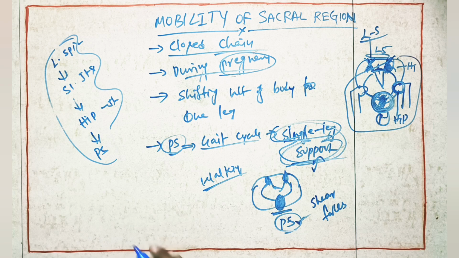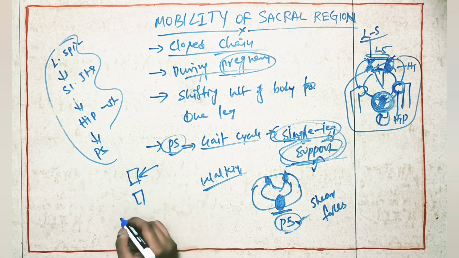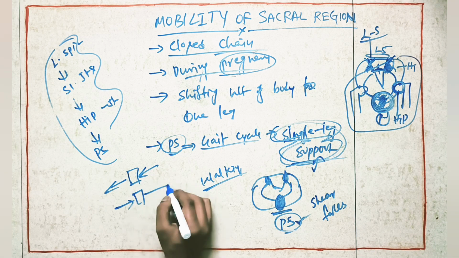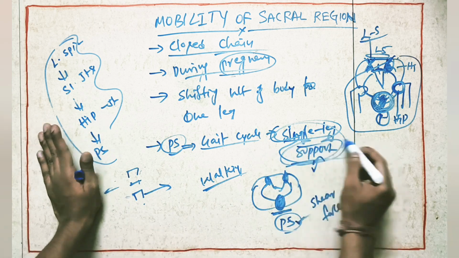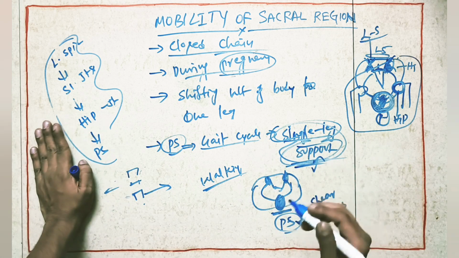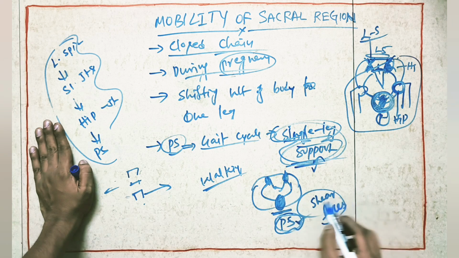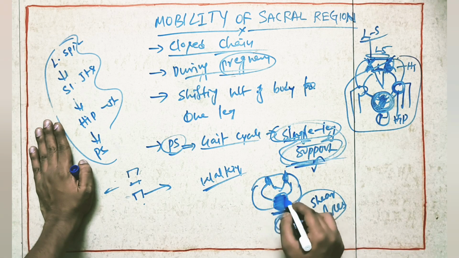Because of the shear forces, if you take one object, and here one more object, one force will come like this, so that this object will go in this direction, and this object will go in this direction. So that is shear force. Because of single limb support walking, when the person stands on a single limb or walks on a single limb, at that time shear forces will happen at the pubic symphysis joint, so movements may happen here.